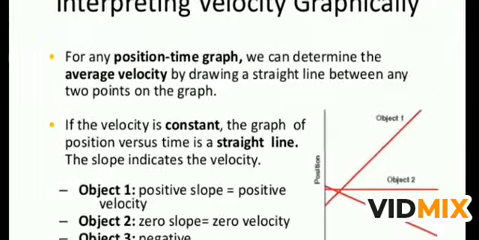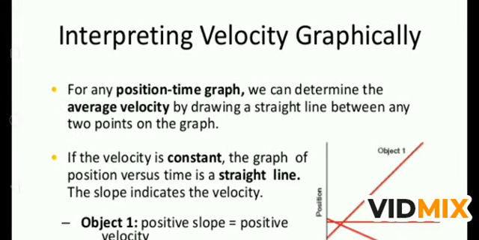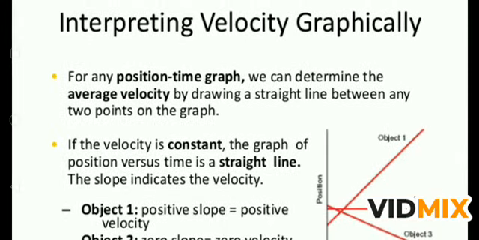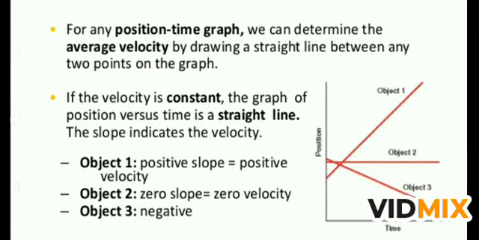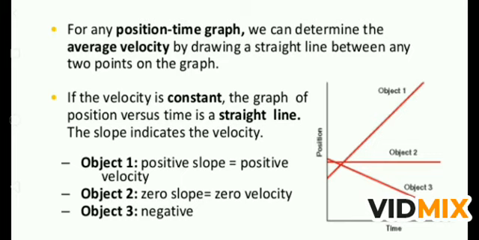Now if you see the graph, how can we interpret the velocity graph? Suppose this is a position time graph of object 1, 2 and 3. For object 1, it is a straight line, the slope is positive. For object 2, it is a line parallel to the time axis, and for object 3, it is a negative slope downward, means as the time is increasing, the position of the body is decreasing, means it is coming towards the origin.